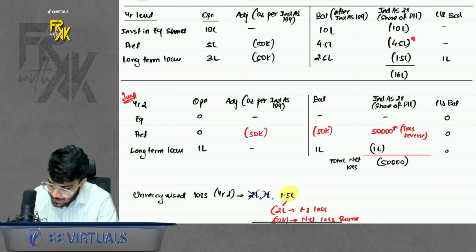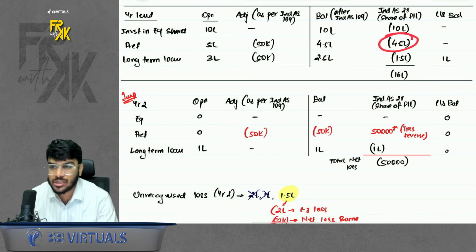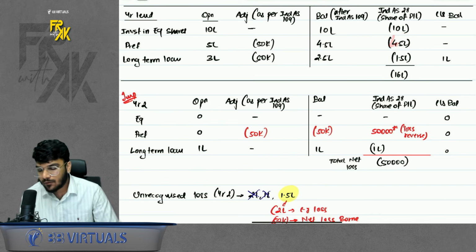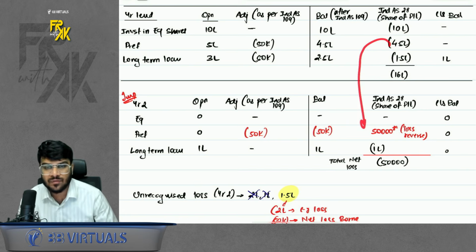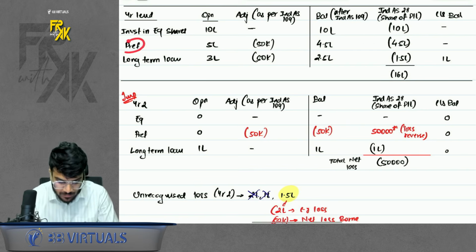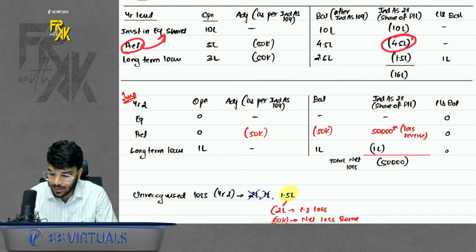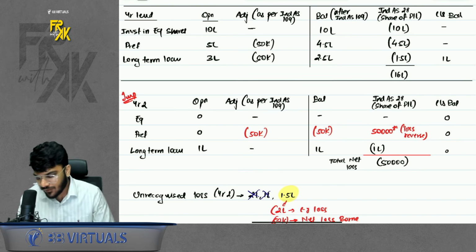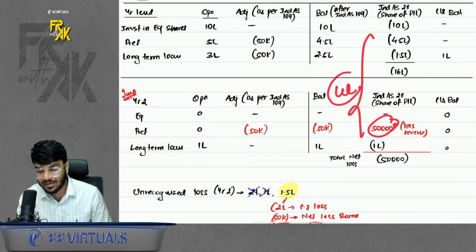Preference will say that in previous year, it held equity shares up to 4.5 lakhs. From this 4.5 lakhs, it will reverse a loss of 50,000. That means the net help which preference gave to equity was not 4.5, it was 4.5 and 50 is reversed. So net help is only 4 lakhs. We discussed this in class also.